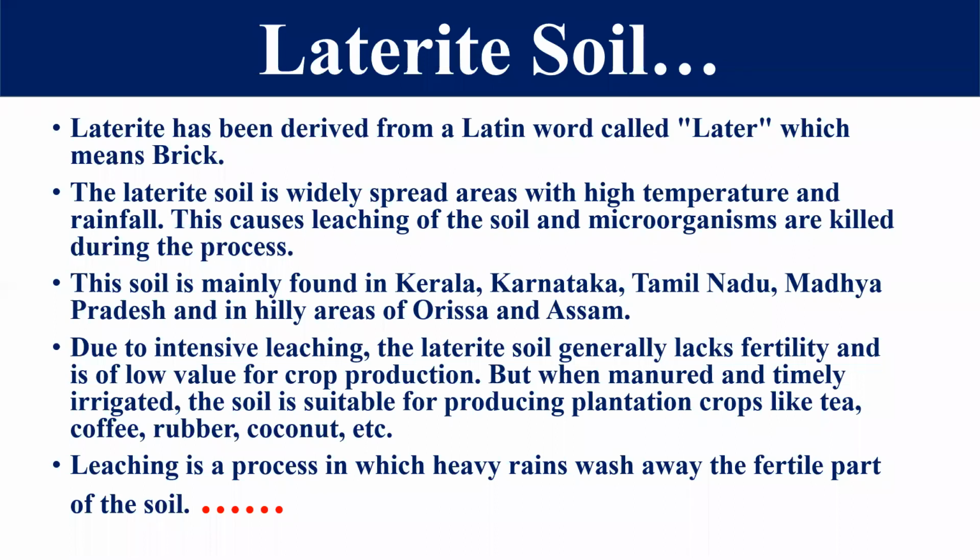Now red and yellow soil के बारे में हमने क्या पढ़ा था? Low rainfall areas के अंदर. But this laterite soil is found in those areas having high temperature and heavy rainfall also. Right, friends? Because this area has heavy rainfall, there is water erosion, and this water erosion is considered the leaching process. Due to this leaching process, many of the microorganisms are killed. So that's why this soil is found in that particular area.